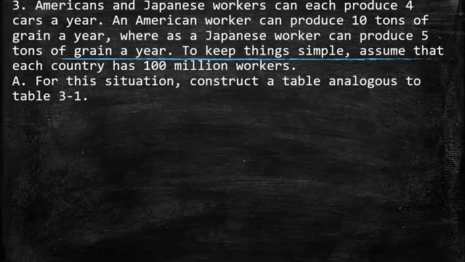The third point, American and Japanese workers can each produce 4 cars a year. An American worker can produce 10 tons of grain a year, whereas a Japanese worker can produce 5 tons of grain a year. To keep things simple, assume that each country has 100 million workers. So the first question is, for this situation, construct a table analogous to table 3.1.